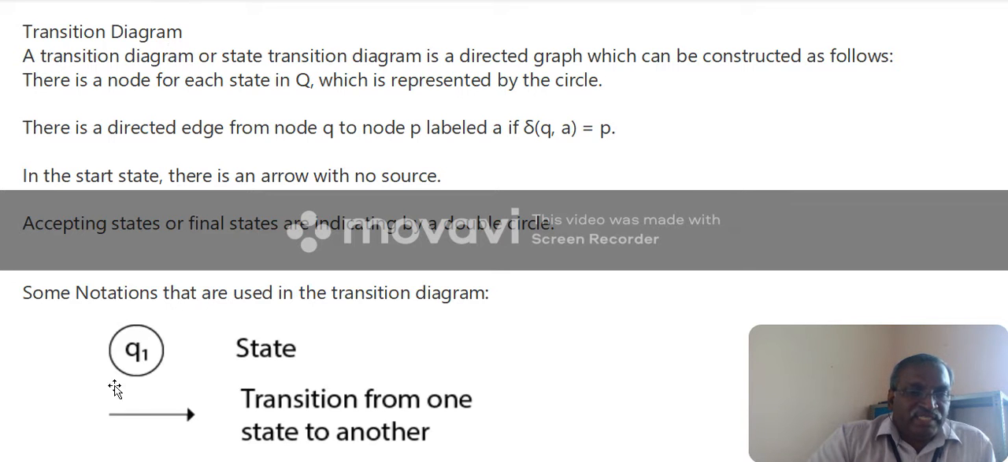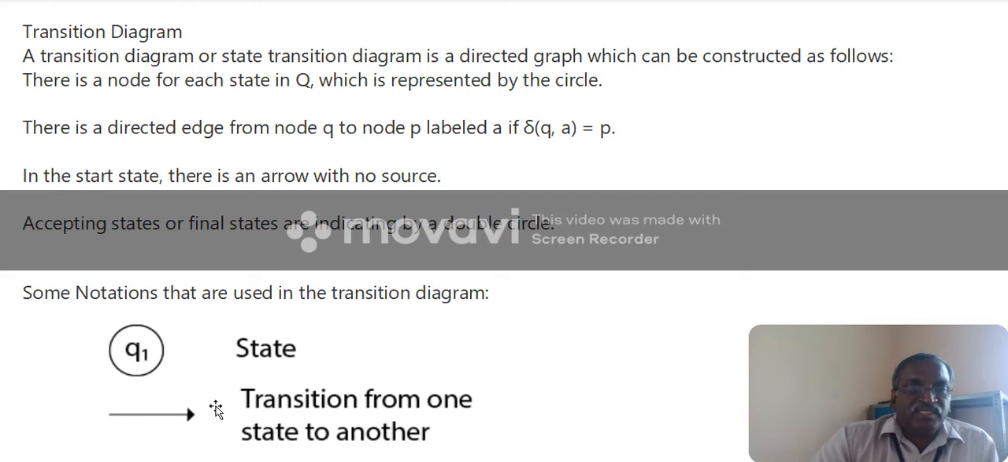The arrow indicates a move from one state to another state, in the forward direction. The start state has no source with an arrow. The accepting state, or final state, is indicated by a double circle. The initial state is marked by an arrow with no source pointing to the state. After consuming the input, it moves to some other state.